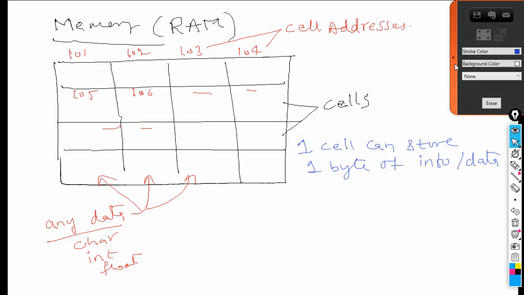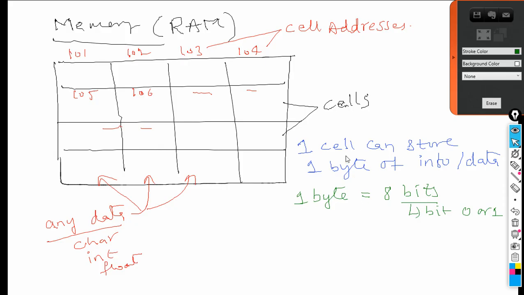Now the question comes, what is 1 byte? 1 byte is equal to 8 bits. A bit can be either 0 or 1. So the collection of 8 zeros and ones is called 1 byte. Is it clear?